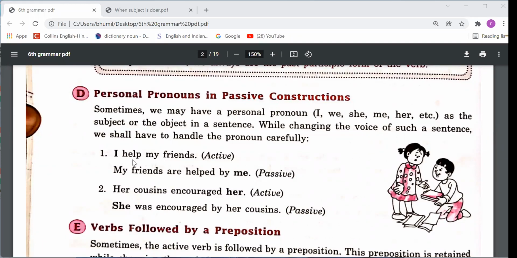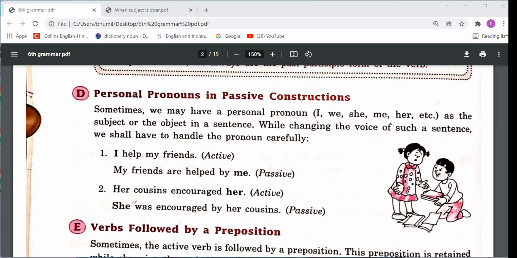So help is first form, so first form of be we have to write here. First form of be are is, am, are. So according to subject, subject is my friends. That's a third person plural. So according to third person plural, we should write here are, right? Then help will be converted into the third form. So our sentence will be: my friends are helped by me, right?